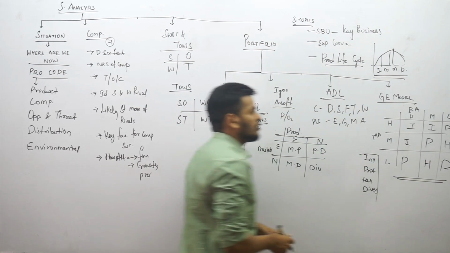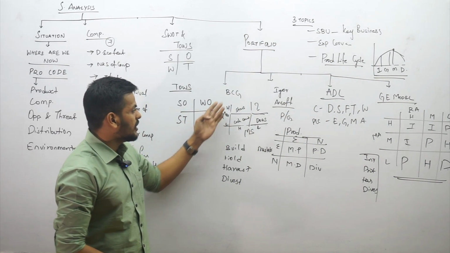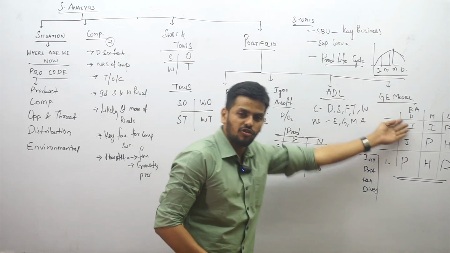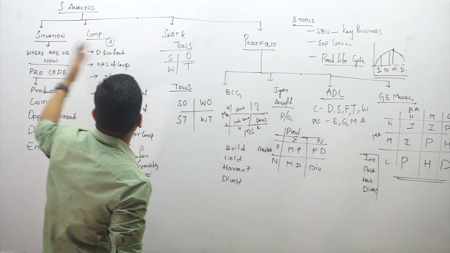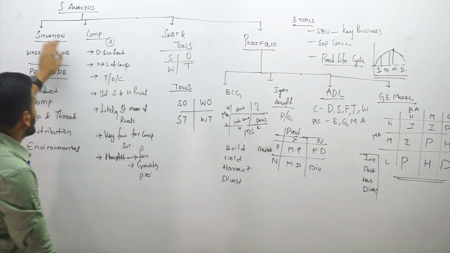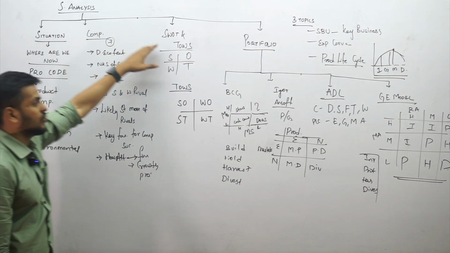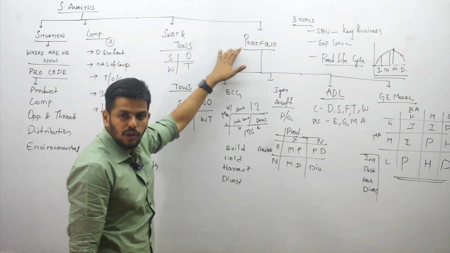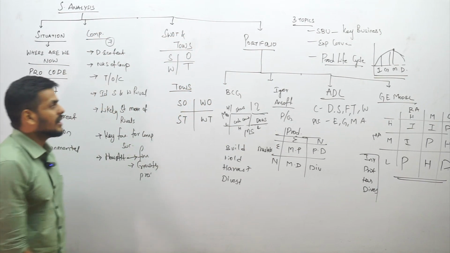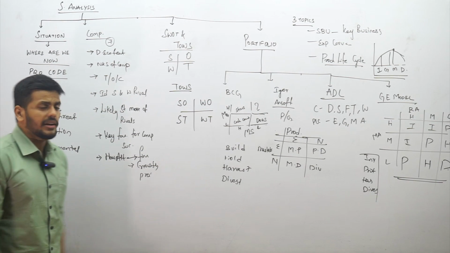So these are the 4 portfolio theories, guys: BCG, Ansoff product growth matrix, ADL, and the GE model. That completes our 4 strategic analyses: situation analysis, competitor analysis, SWOT and TOWS analysis, and portfolio analysis. This is our 3rd chapter. Are you clear on this point? Should I move on to the fourth chapter?